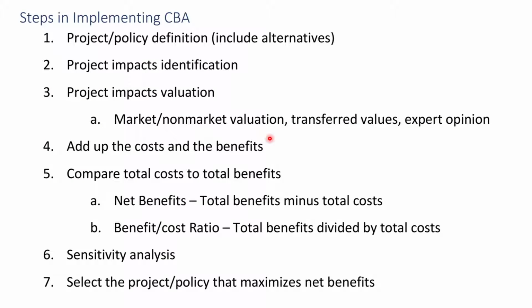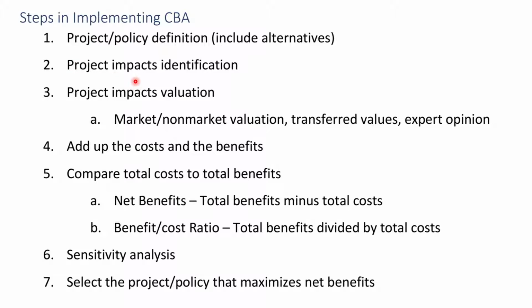Okay. All right. Now here are the basic steps of a cost and benefit analysis. These steps are going to be a little bit different than your textbook. I just think these steps here are a little bit more realistic, but there is no official way to do this. Every organization, every institution has their own way of implementing a cost and benefit analysis. All right. So first, you want your project or policy definition. So that's your executive summary. That is, what is this regulation, or what is the project trying to do?